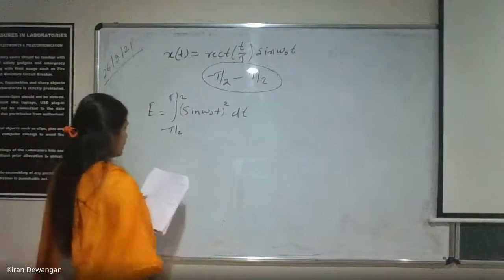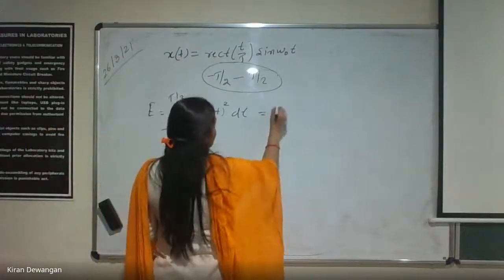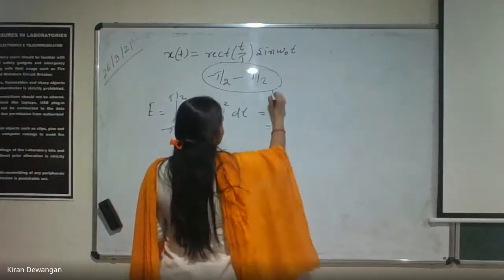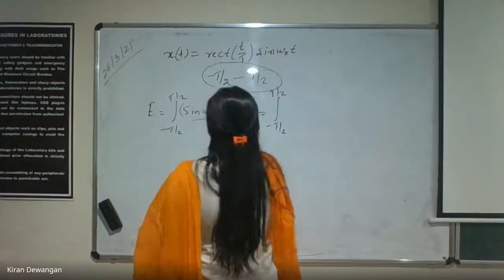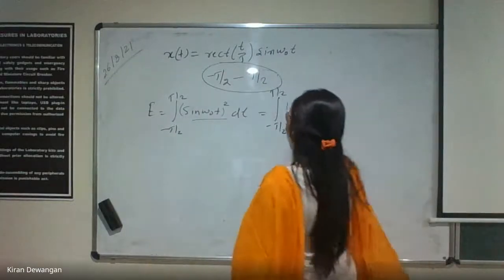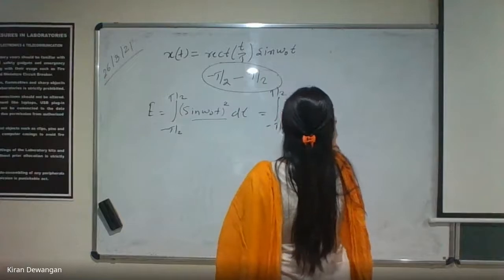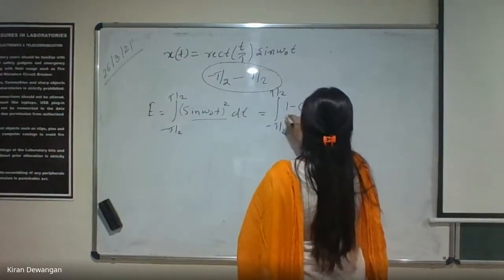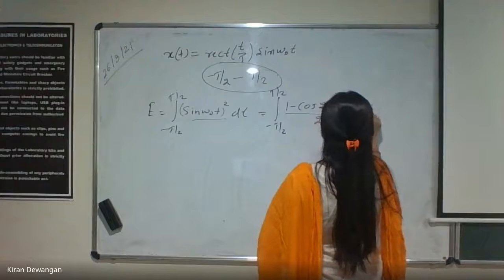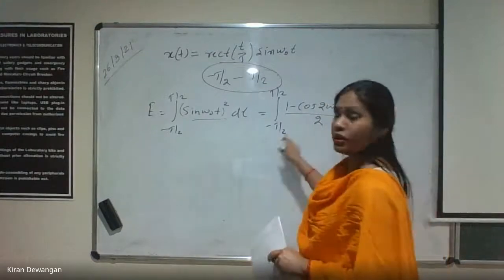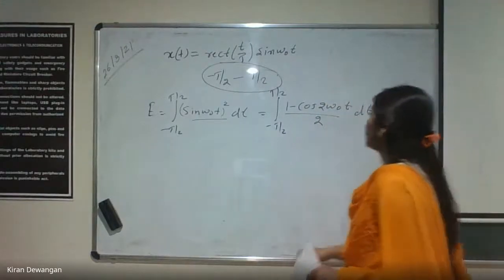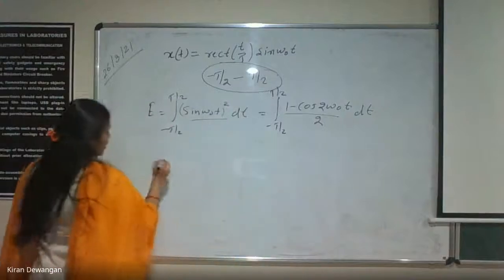Now we can again integrate this, and we already know the limits are minus tau by 2 to plus tau by 2. What is sin square omega naught t? It is 1 minus cos 2 omega naught t by 2. This is the formula of sin square omega naught t. Again we can bifurcate this.